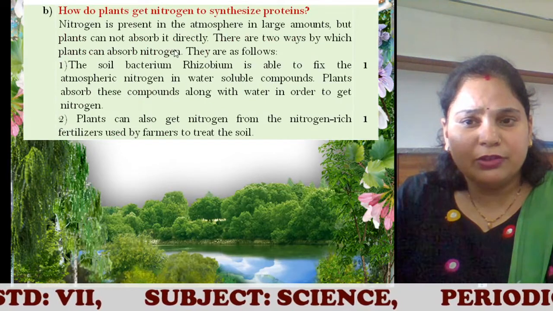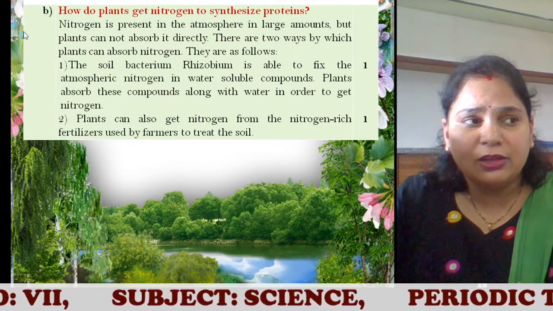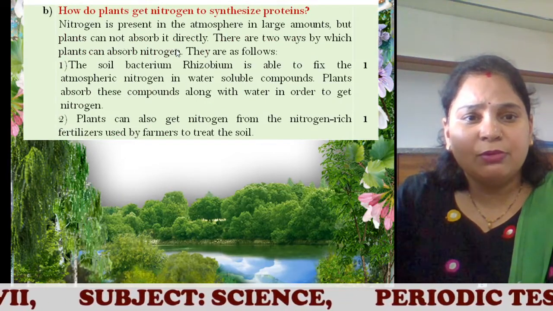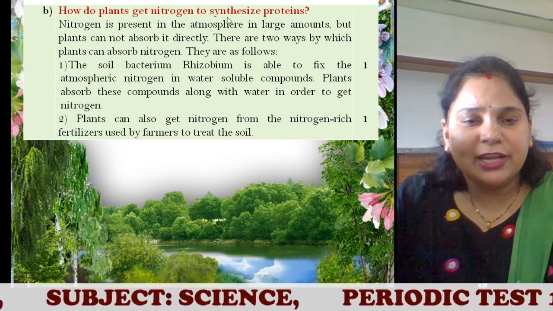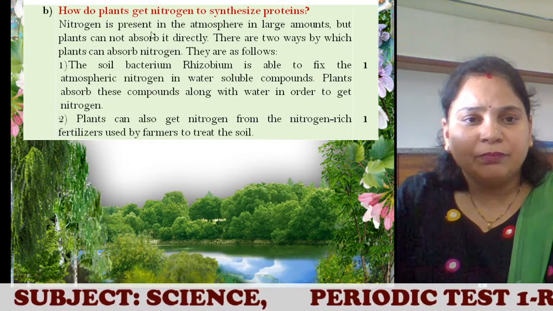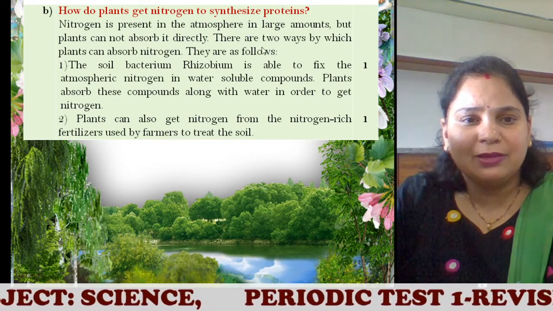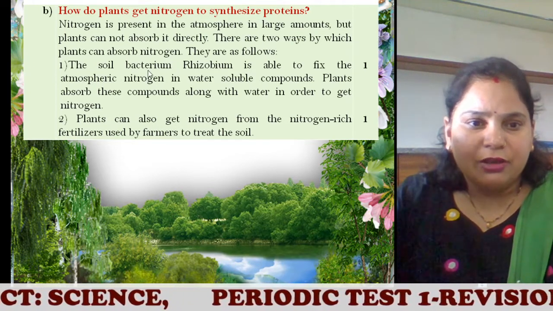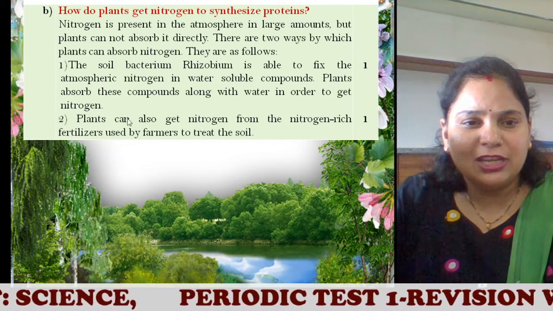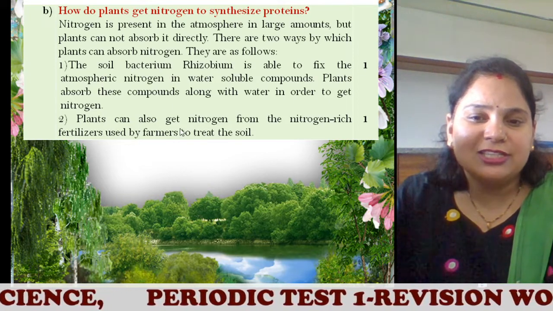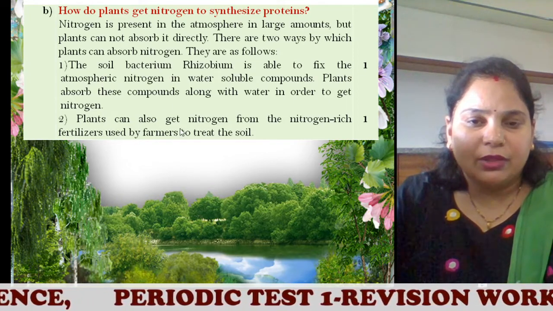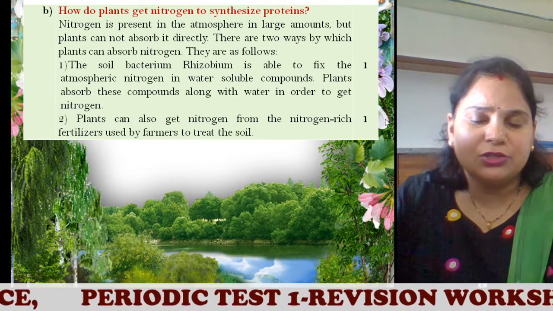Then B part of the answer. Do not forget A. If you write A, do not forget B. Please attempt both. How do plants get nitrogen to synthesize proteins? And nitrogen is present in the atmosphere. So from where? There are two ways that plants can absorb nitrogen. First is by the rhizobium bacteria, and then is the fertilizers which we put in the soil. Right? Both the two steps you write, 2 marks.